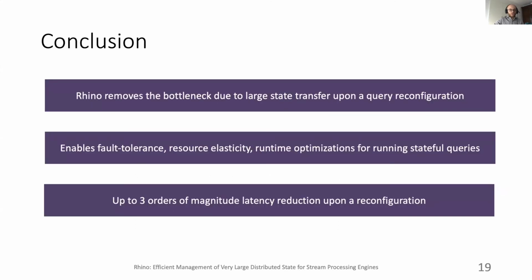So in conclusion, with Rhino, we are able to remove the bottleneck due to large state transfer upon a reconfiguration of a running query. We enable fault tolerance, resource elasticity, and runtime optimization, such as load balancing for running stateful queries. And we validate our system design at terabyte scale, and we show that we are able to reduce the latency upon a reconfiguration by up to 3 orders of magnitude.